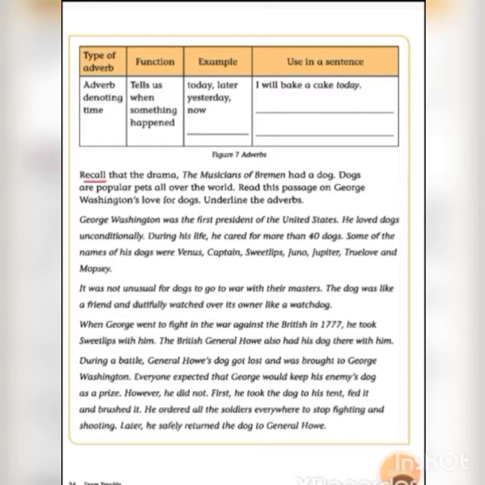Next, recall the drama. Here they have given the passage. Read this passage on George Washington's love for dogs and underline the adverbs. So children, you should read this passage and underline the adverbs.